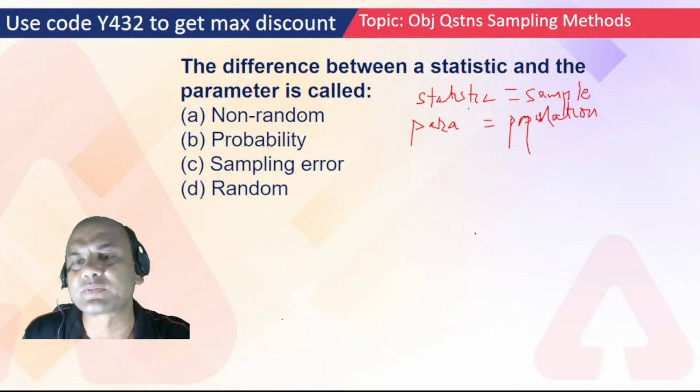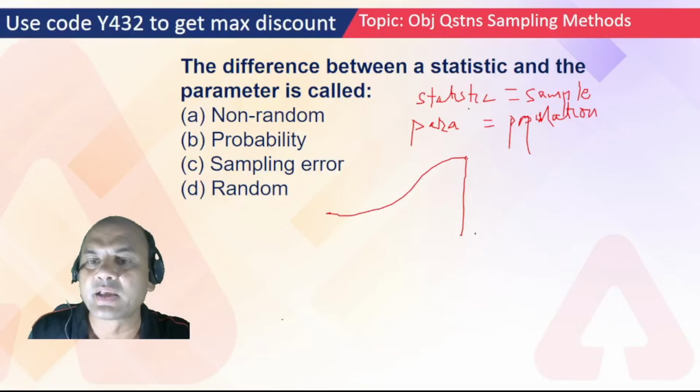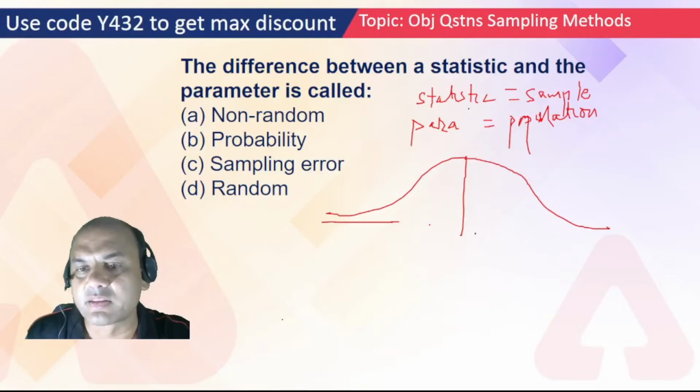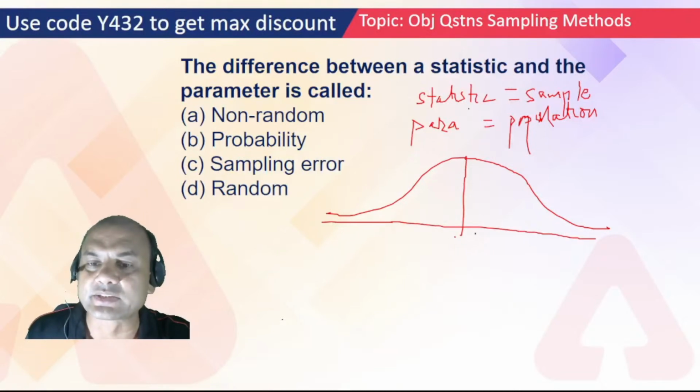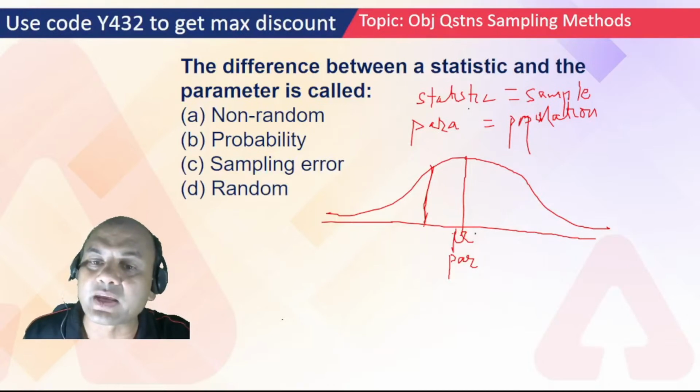So what can be the answer for this? Statistic and parameter. If I draw the normal distribution curve, this parameter means population. This is always for parameter. And whatever I get through sampling comes over here. This is my exact required answer, but this is what I get after sampling.